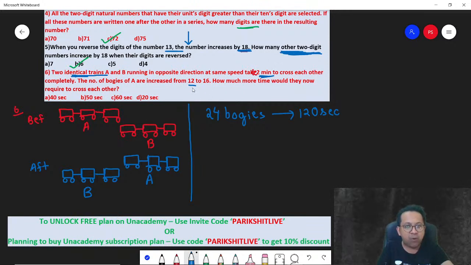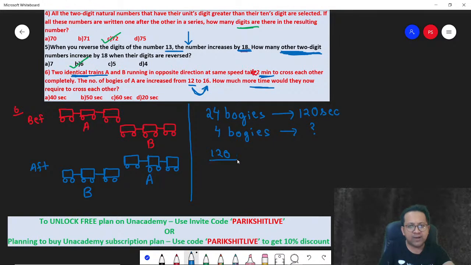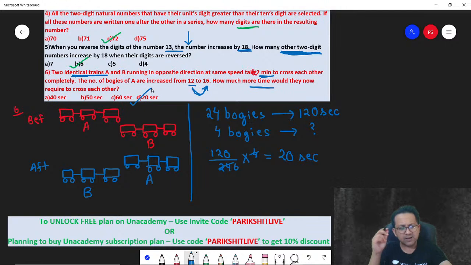And now if you increase the bogies from 12 to 16, what would happen? Bogies only in A, you are increasing by 4 bogies. So how much more time would they take? It means there are extra bogies, 4 extra bogies, not in B, only in A. So 4 extra bogies would take how much time? Very simple, apply the unitary method. 24 bogies, 120 seconds. So 4 bogies will take 1/6 of the time. In other words, 20 seconds extra. 20 seconds extra, and that's clear.